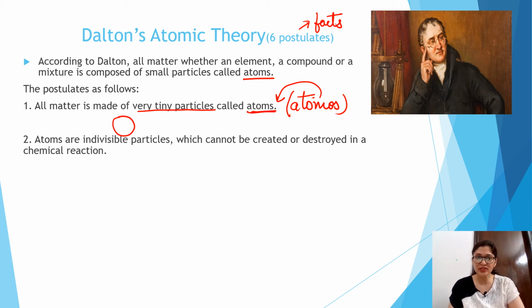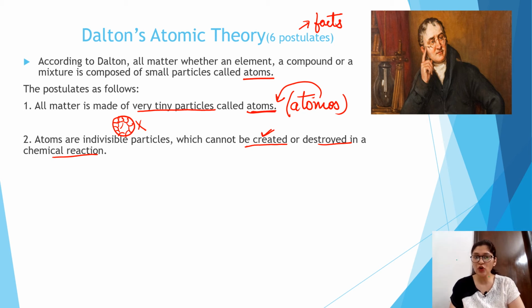Like if we have this atom, let's assume that it is a sphere in shape, then we cannot divide it further into smaller particles. It is indivisible, we cannot divide it further. Next, atoms can neither be created nor be destroyed in any chemical reaction.